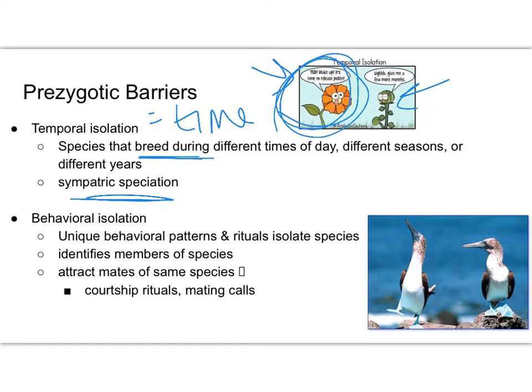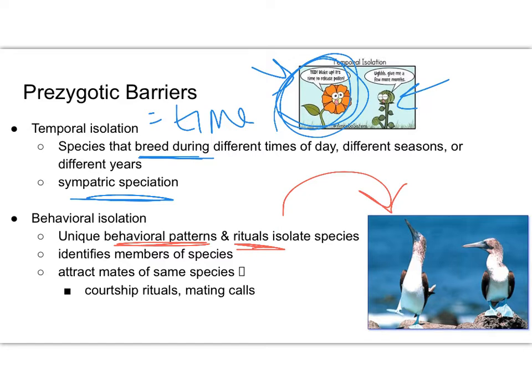Another prezygotic barrier would be a behavioral isolation. So again, we're looking at these things that are going to prevent the zygote from ever forming. So with behavioral isolation, we have these unique behavioral patterns. Okay? Patterns, rituals. This is like the most famous one here, the blue-footed booby, which is this bird. And it does this really elaborate mating dance that other birds aren't going to do. And so that helps them choose a mate. The female is looking for a male that does this dance for them, basically.